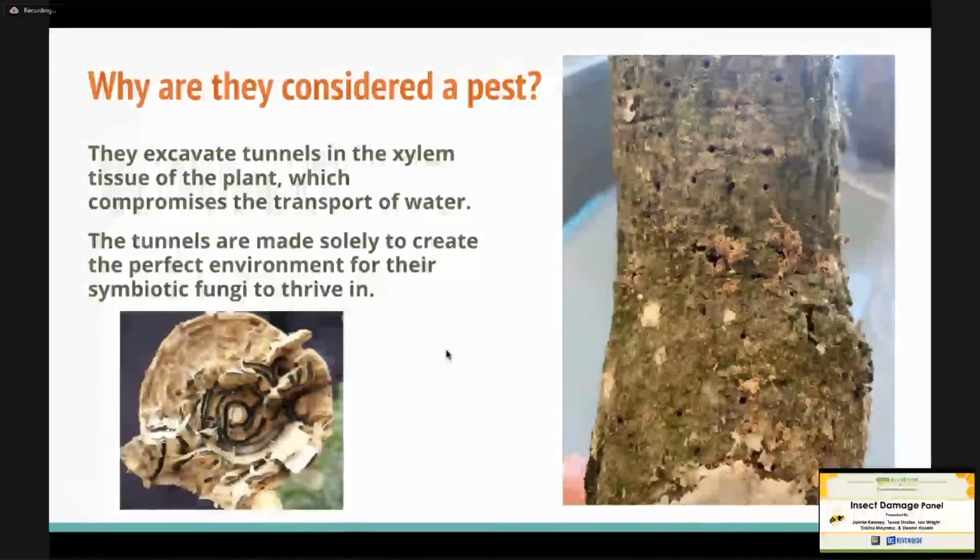And the tunnels are there not necessarily for the beetles to feed on the plant. They're there to provide the perfect humid environment for that symbiotic fungus to grow and thrive in, because the beetles don't necessarily need the plant. They feed on the fungus. So imagine squirrels or chipmunks that have a bunch of nuts in their mouths. They have these internal pockets that they store this fungus. So as they're digging the galleries, they keep spitting fungal spores so that they can grow. And it's perfect. This is where the water resides, so the fungus grows.